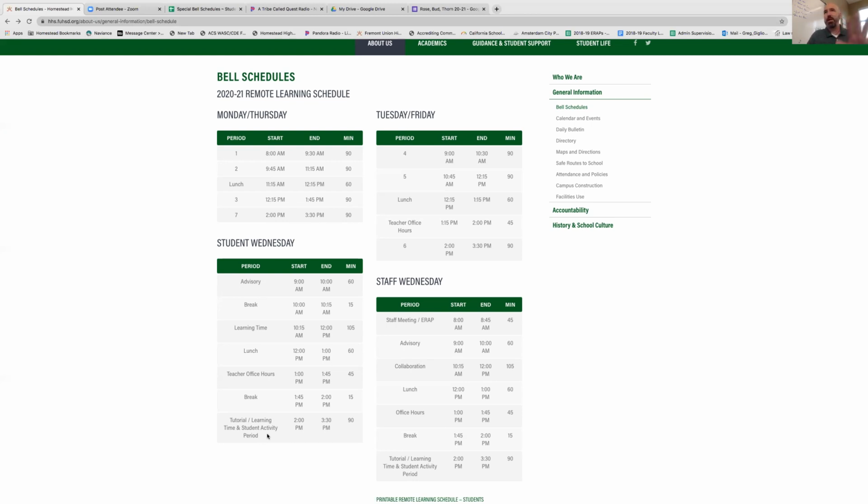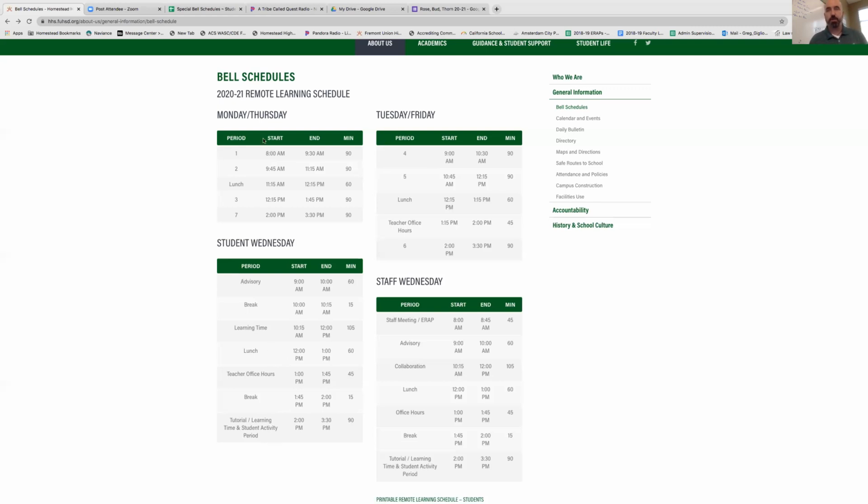But again, the idea behind Wednesday is students come to school once for advisory, and throughout the day they have the option to come and check in with teachers or others or do some other activities. But hopefully the rest of Wednesday is spent doing work, studying, preparing for the next day's lessons. So that's a little bit about that one.